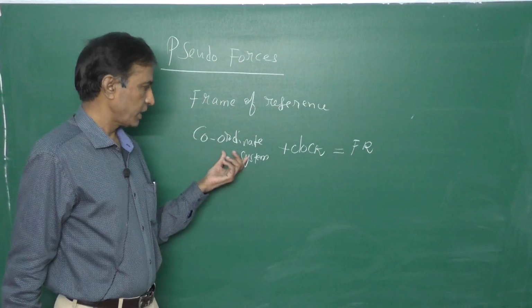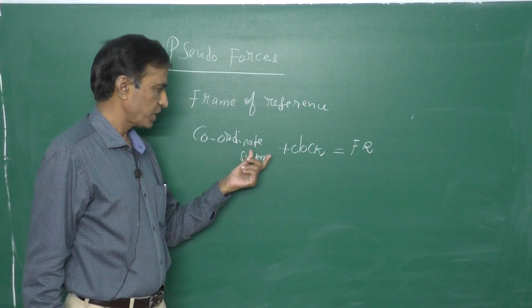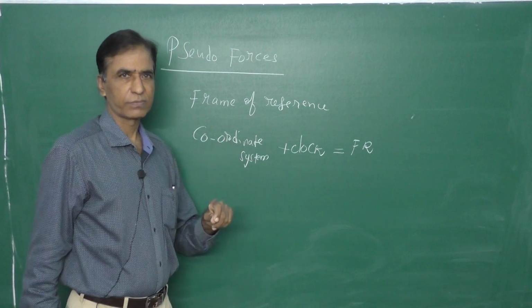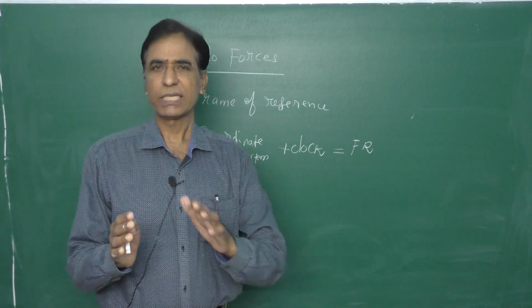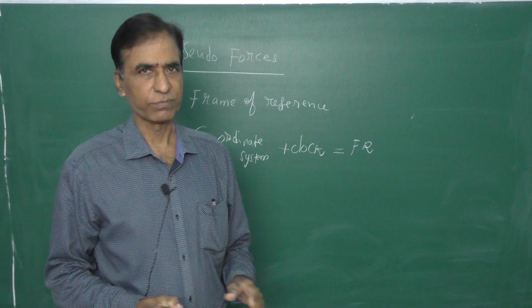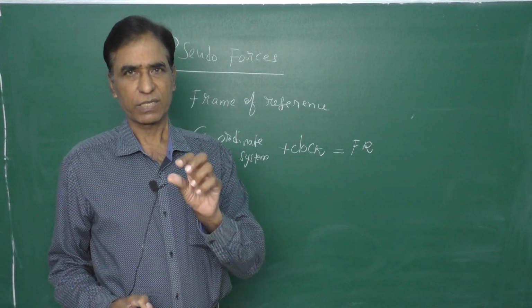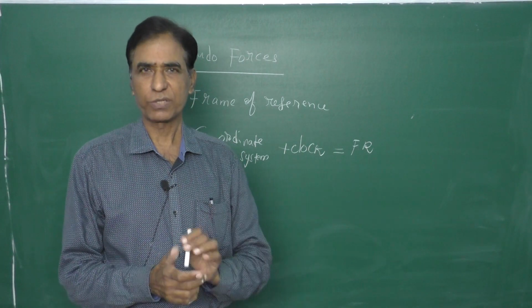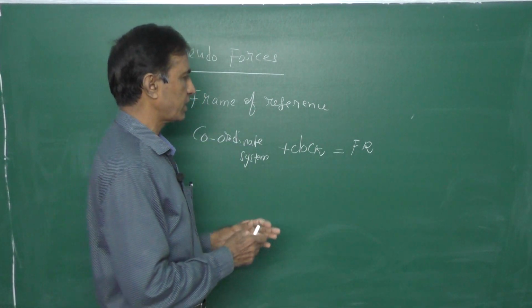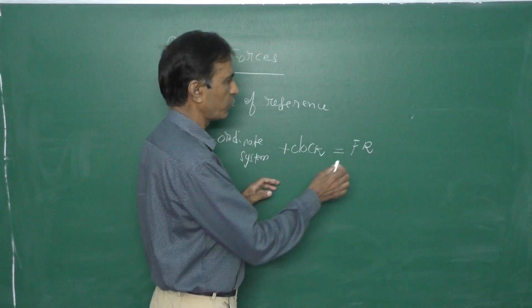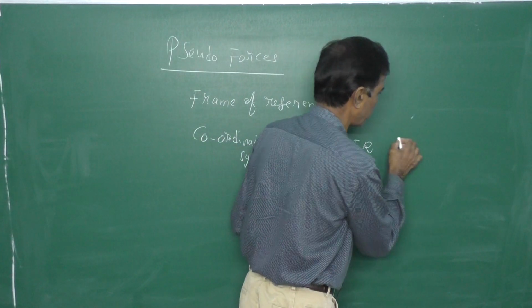And in the coordinate system, the observer will be at the origin, that is the intersection of the three axes. Among the different types of coordinate system, the most common is the Cartesian coordinate system, also known as the rectangular coordinate system. In this coordinate system, we have three axes which are mutually perpendicular.